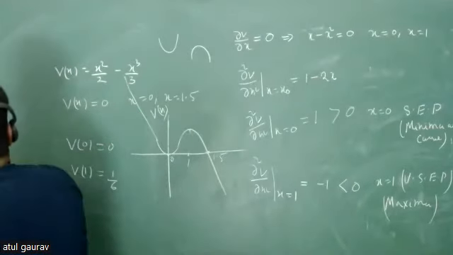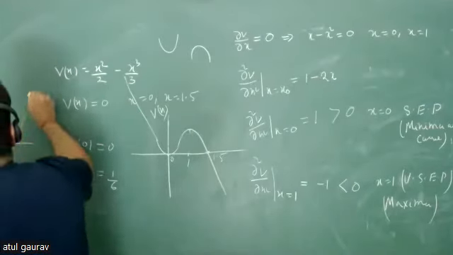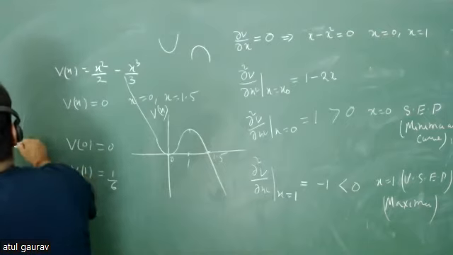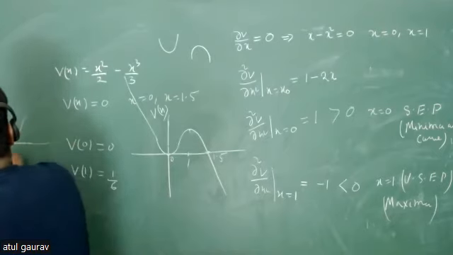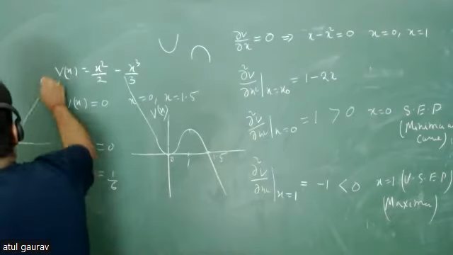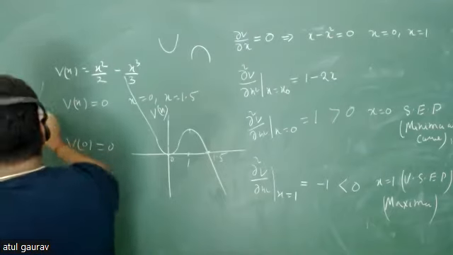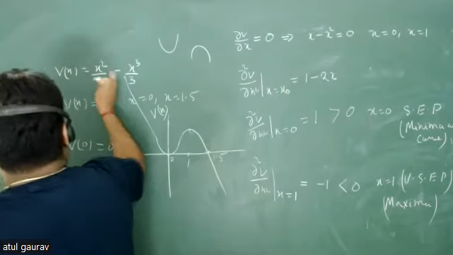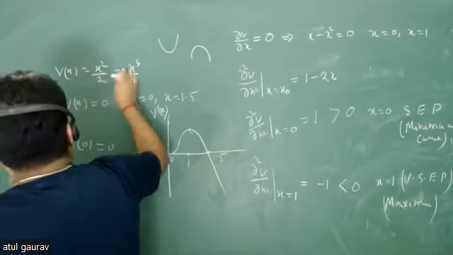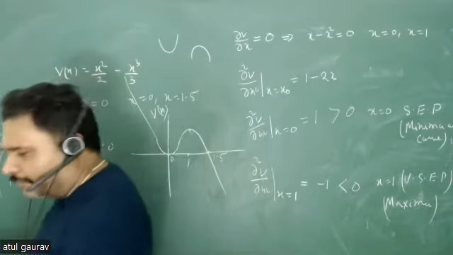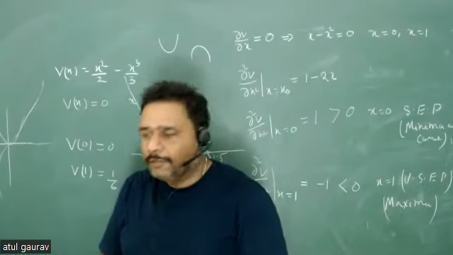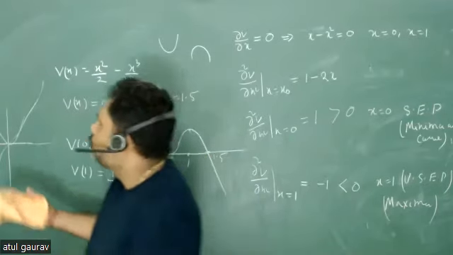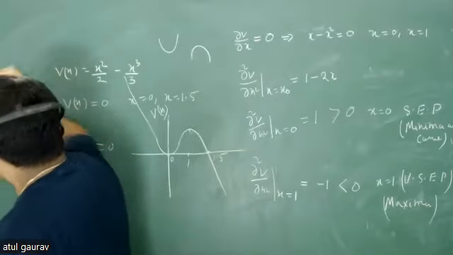x square will be something like this, and x cube, what will its plot be? What will be x cube? Something like this. And you have a minus sign here. So what will be the effect of this minus sign? You cannot tell very quickly this way. So it will be really tough to solve each and every problem like this.